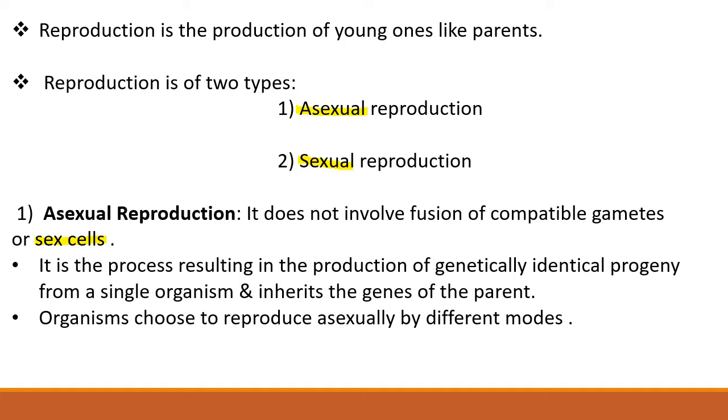It is the process resulting in the production of genetically identical progeny from a single organism and inherits the genes of the parent. Similarly, the organisms are produced from a common ancestor and as they are genetically identical, they are called as clones. Organisms choose to reproduce asexually by different modes.